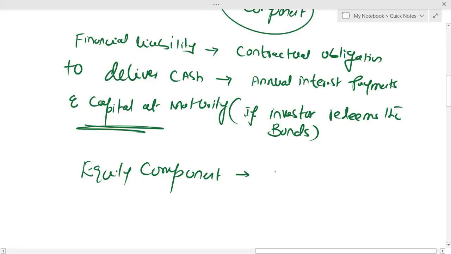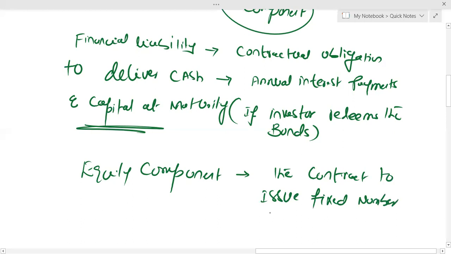So there's a contract to issue a fixed number of equity shares.